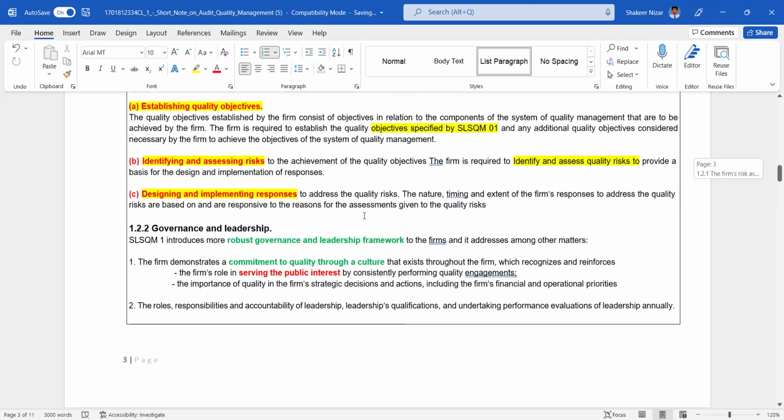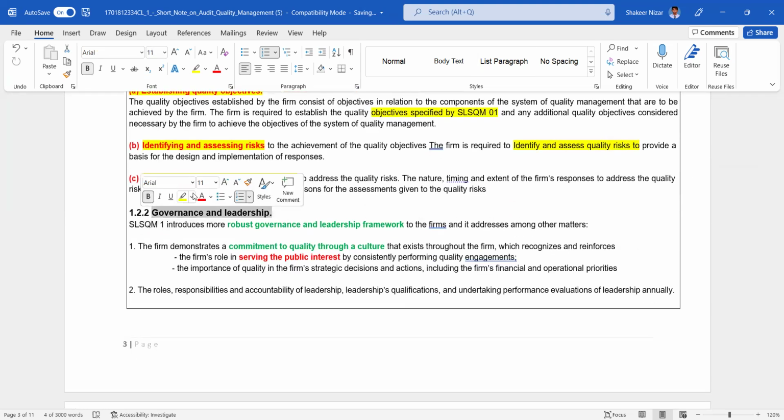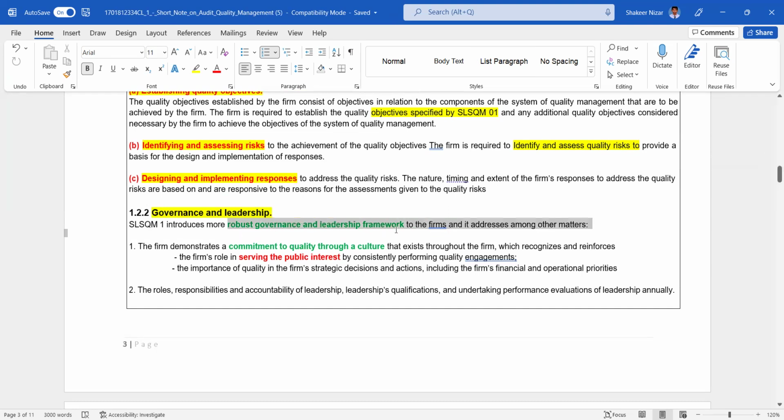Governance and leadership, we are discussing one by one, right? We have 8 elements. The second element: every audit firm needs to have a leader. We call this a managing partner, not an engagement partner, a managing partner. SLSQM1 introduced the most robust governance and leadership framework. In the country also, we need to have a leader, no? The firms address, among other matters: